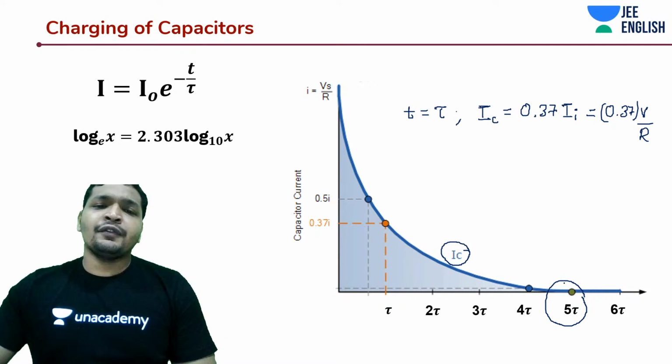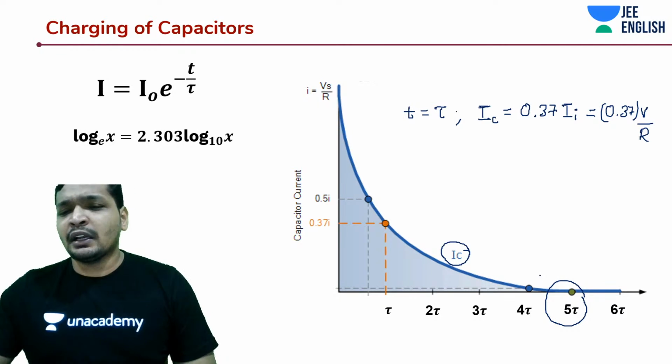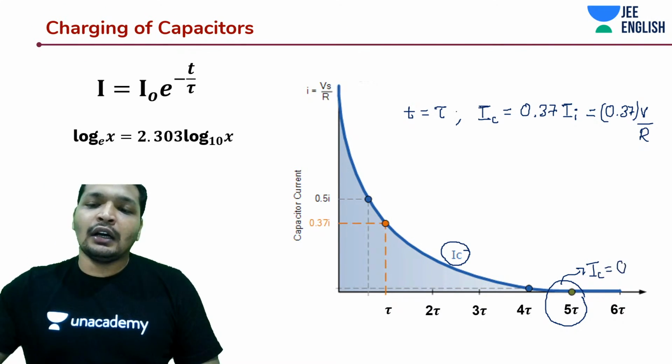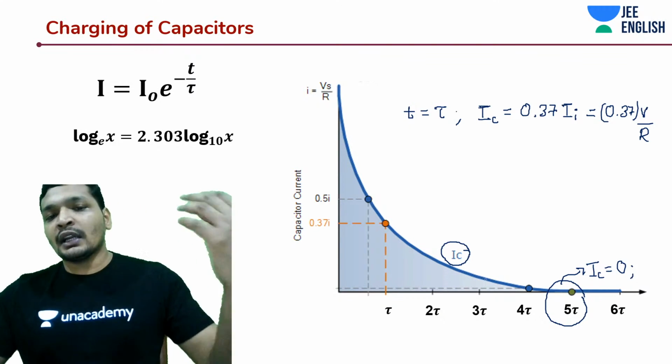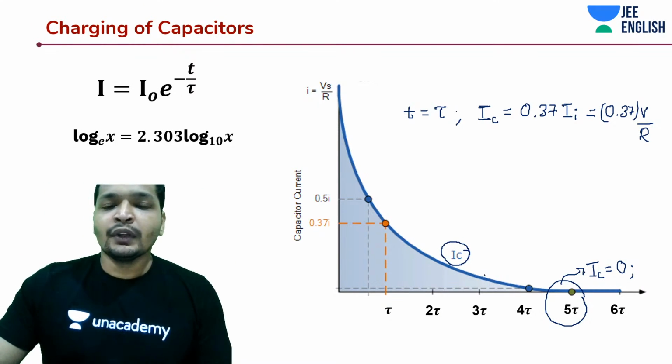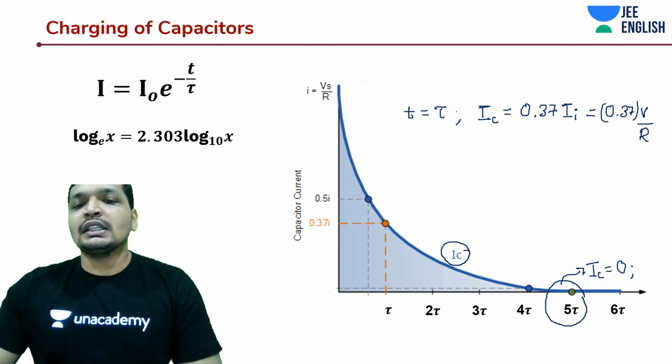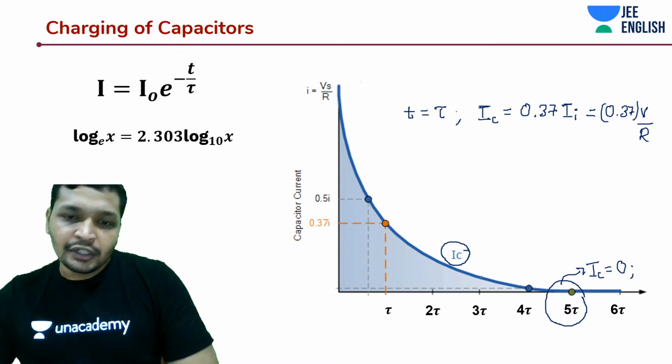Near about 0, not really 0. Theoretically it never becomes 0, and theoretically the charge is never fully accumulated.